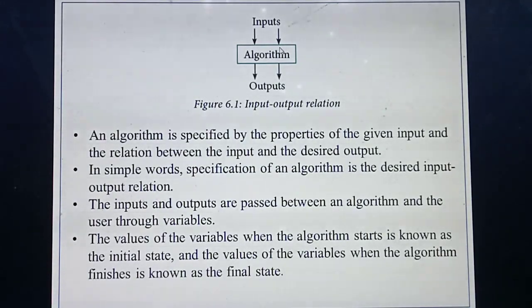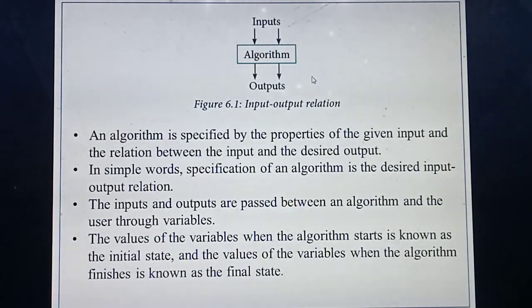For example, you will give a equal to 5 or b equal to 10 like that. All those we can call input variables. Likewise, in this algorithm also you will give the inputs by means of some variables. Before starting this algorithm, for example, you will solve some problem, like adding two numbers. I am giving the values a equal to 5, b equal to 10.